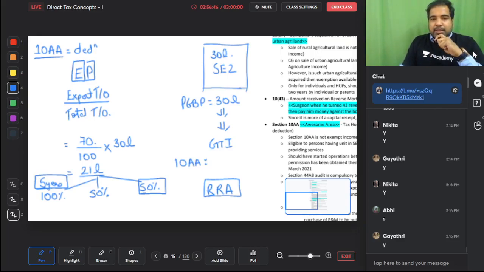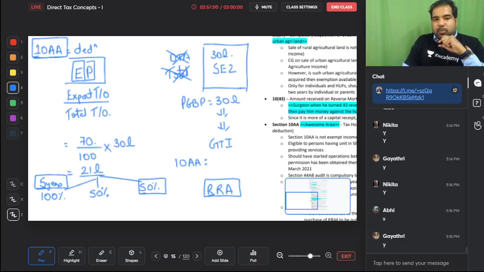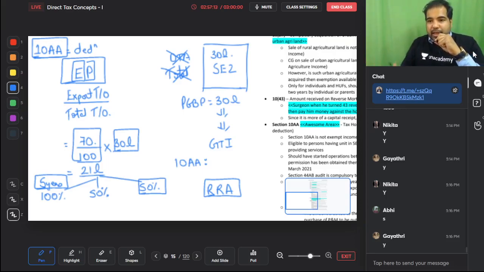And remember, guys, 10AA shortcut is awesome area. They will give you details of the DTA unit, domestic tariff area unit. Ignore that. They will give you details of the total company. Ignore that. Only focus on the SEZ and find out the export profit. What is the export profit? The export percentage into the profit of the SEZ unit. In the first 5 years, how much is the deduction? 100%. The next 5 years, 50%. And the last 5 years, again 50%.